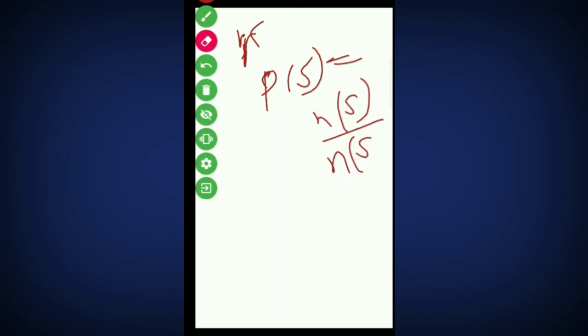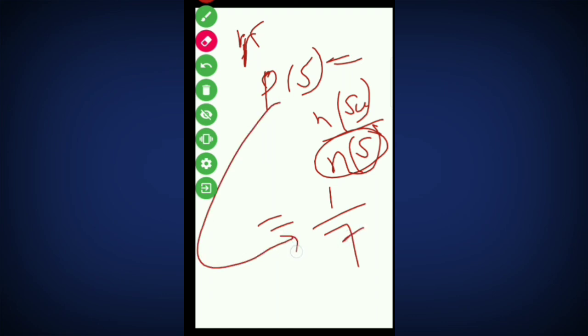Should I take one more question also? I am asking what is the probability of Sunday coming in a week? We have to find the probability that Sunday comes, which is the number of Sundays in a week upon the total number of possible outcomes. You know that in a week Sunday comes only once. And the total sample space is the number of days in a week, that is 7. So the probability of Sunday coming will be 1 by 7.